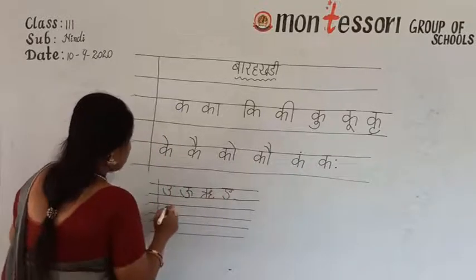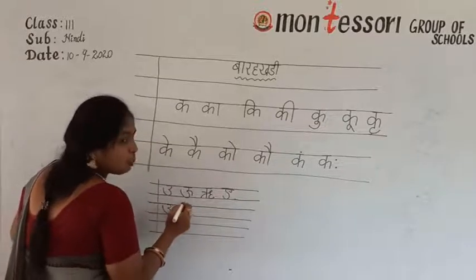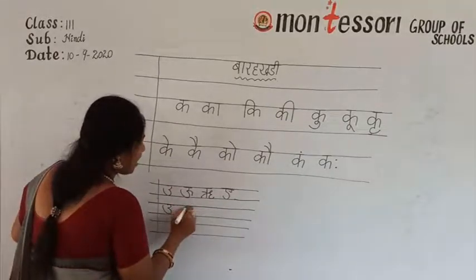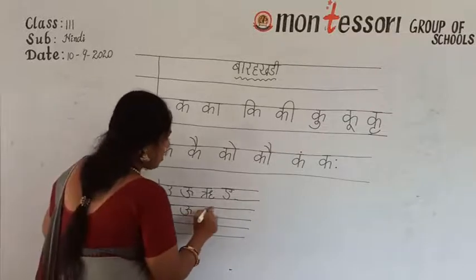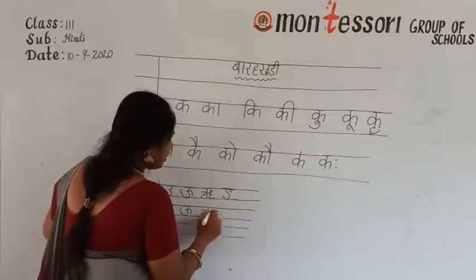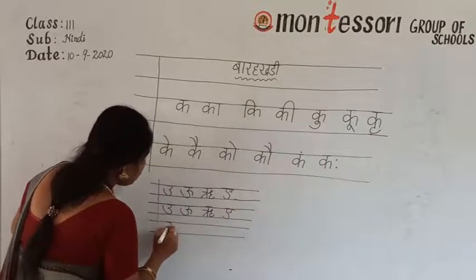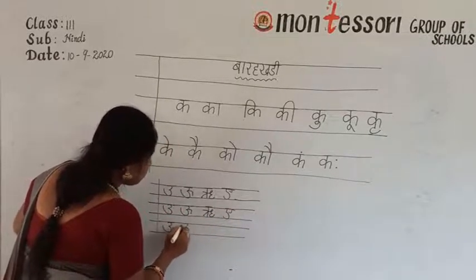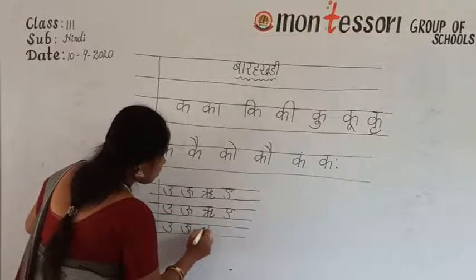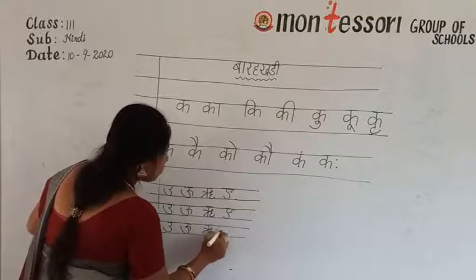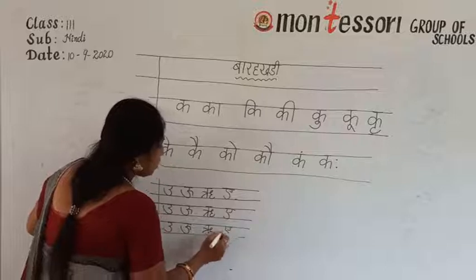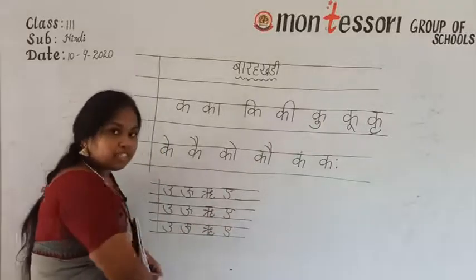Okay? With pencil you have to write this, to get your handwriting very neat. Understand, children? Okay? U, ru, a. These four. Continue this page.